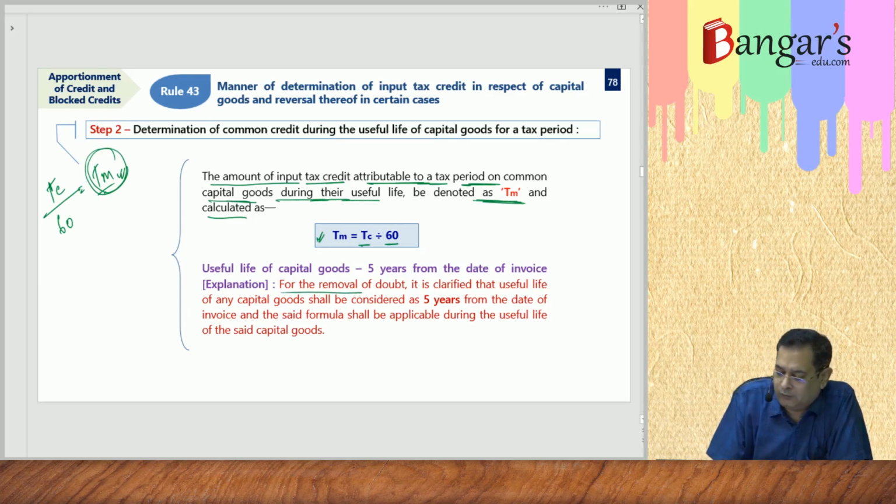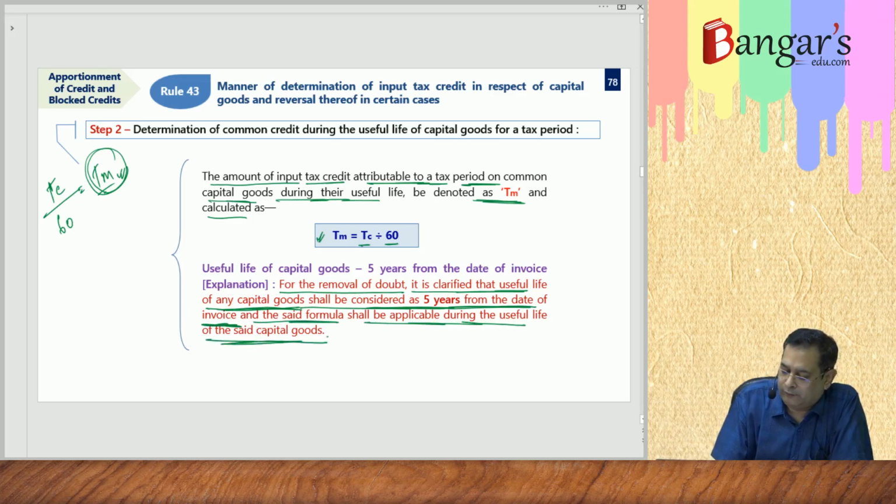For removal of the doubt, it is clarified that useful life of capital goods shall be considered as 5 years from the date of invoice, and the said formula shall be applicable during the useful life of the capital goods.